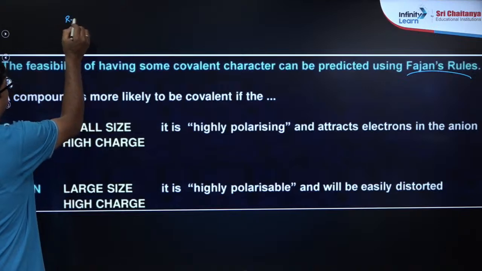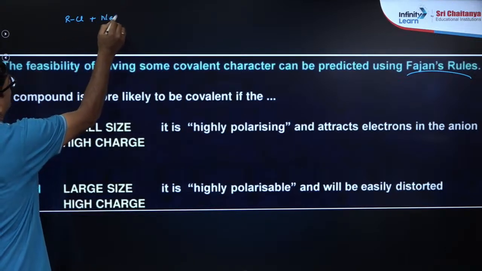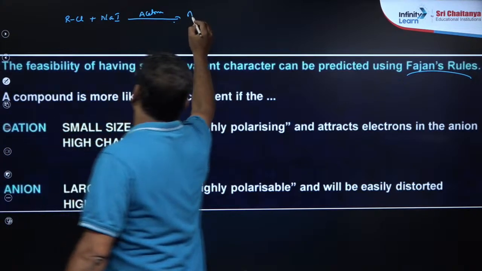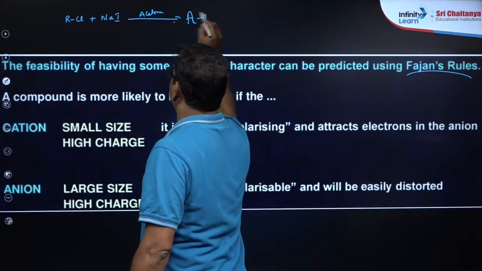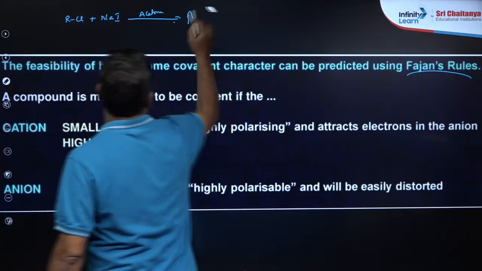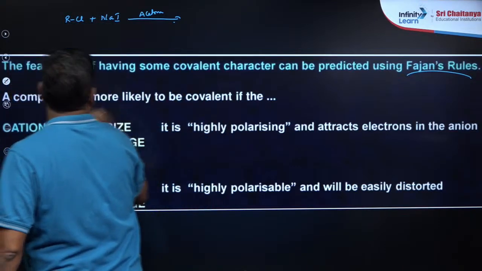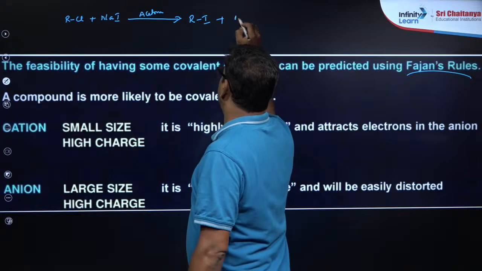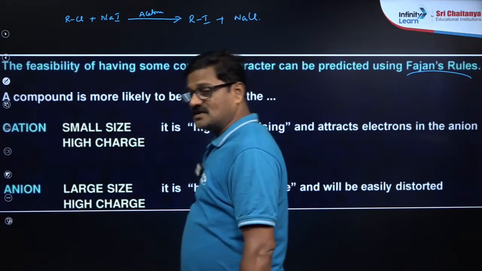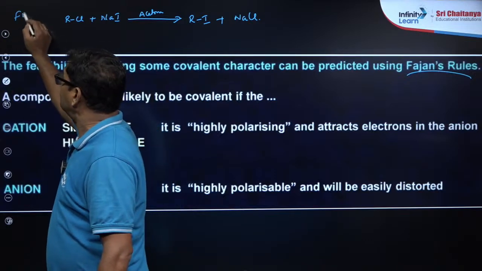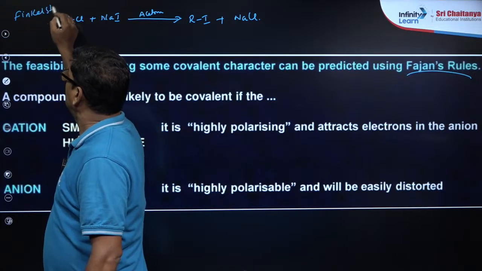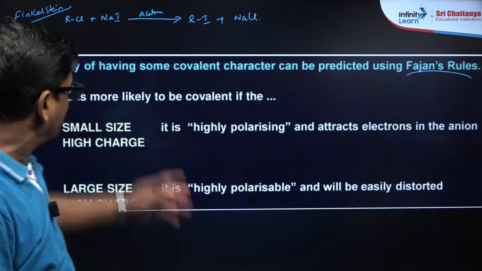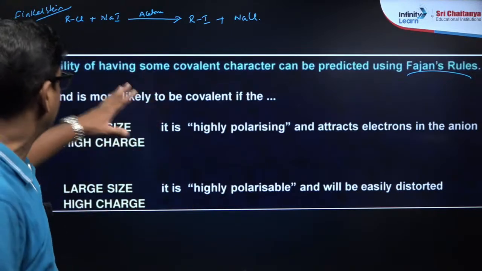So Finkelstein reaction: RCl when it is reacted with sodium iodide in the presence of acetone, you are going to get RI plus NaCl. This is what you call a Finkelstein reaction. यह फिंकेल्स्टीन रिएक्शन ऑर्गेनिक केमिस्ट्री का है, लेकिन ये केमिकल बॉन्डिंग का लिंक क्या है, क्या चीज है?